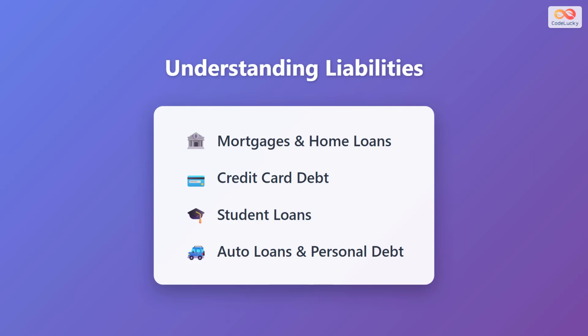Liabilities represent your financial obligations and debts. Mortgages and home loans are typically the largest liability for most people, representing the amount still owed on property. Credit card debt includes all outstanding balances on your credit cards, which often carry high interest rates. Student loans are educational debts that many carry for years after graduation. Auto loans and personal debt include car financing, personal loans, and any other money you've borrowed. These liabilities reduce your net worth, which is why managing and reducing debt is crucial for financial health.